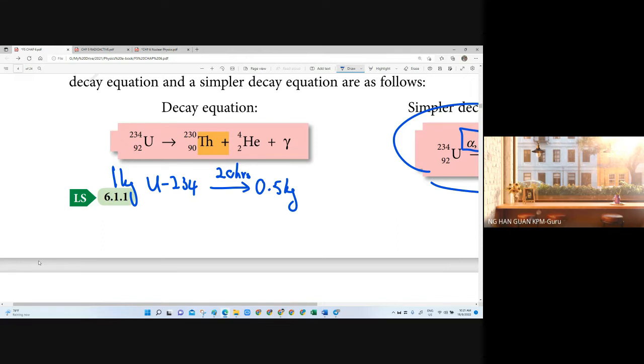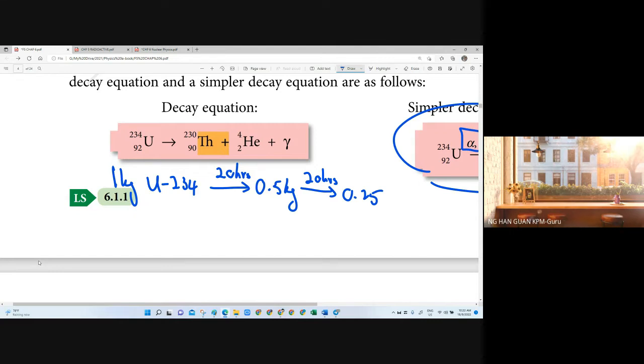It's not like that. It takes a constant interval of 20 hours to reduce to half of its previous mass. So after another 20 hours, the 0.5 will reduce by half and become 0.25.